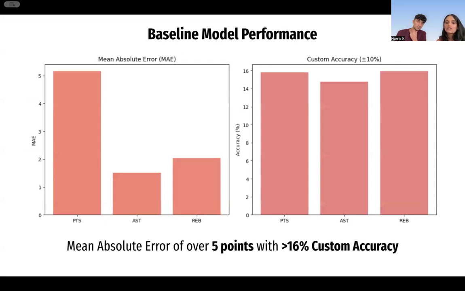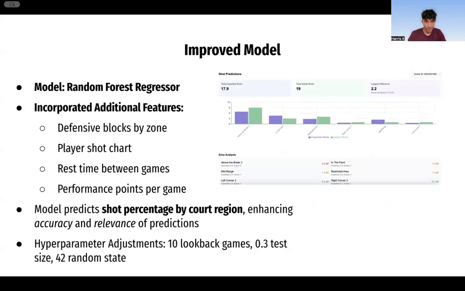Okay, so we obviously wanted to improve this model, and we knew that we had to do something different. That baseline model didn't include some of the newer stats or features that we wanted to look at. We realized there wasn't a high enough correlation between just the points and projected stats for a player to actually get some useful data out of it. So we changed our end goal a little bit: what we wanted to find was shot attempts rather than predicting exactly the score. And with that, we found a lot of success. We incorporated defensive blocks by zone, so their defensive rating. We added a player shot chart, the rest time between games, and performance per game. So the model predicts shot percentage by court region and how many shots a player will take in that region.